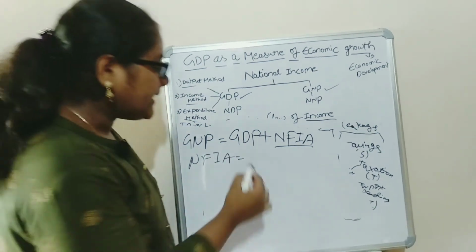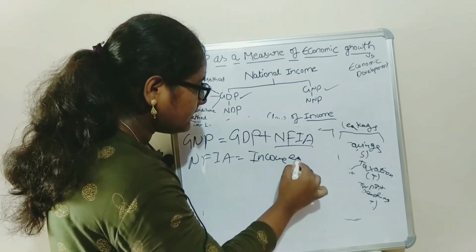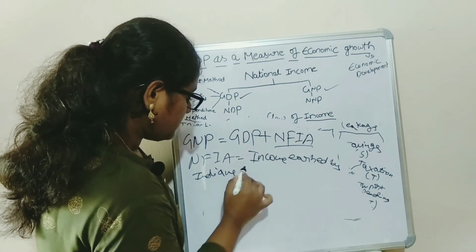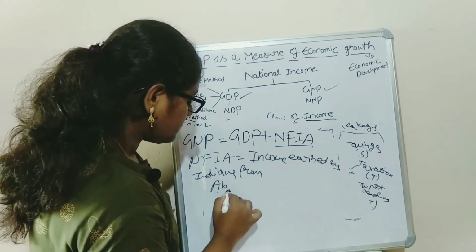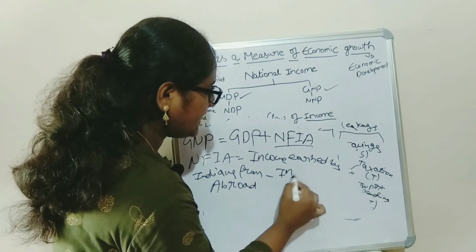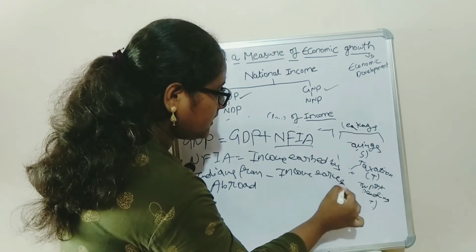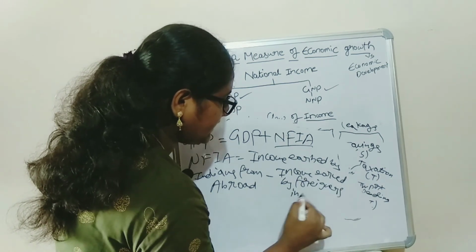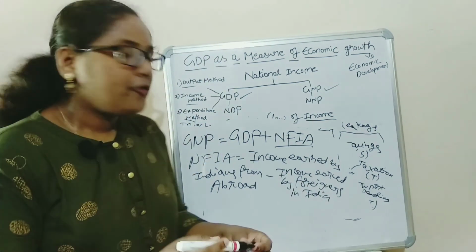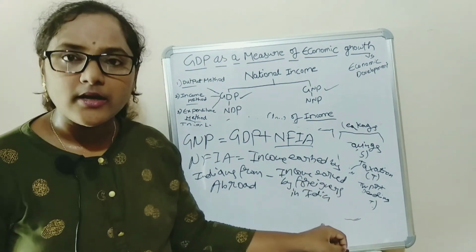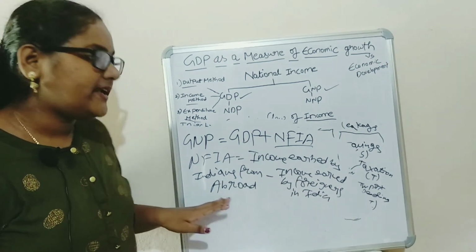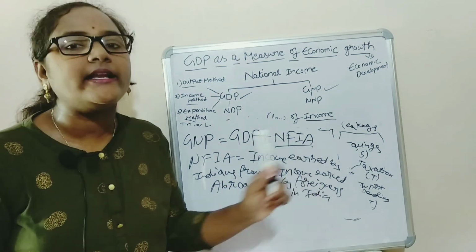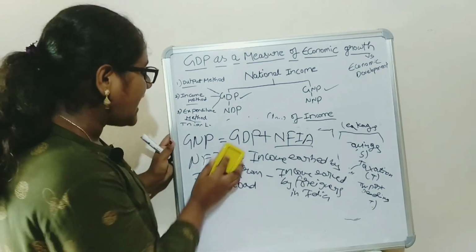It is the income earned by the Indians from abroad minus income earned by the foreigners in India. So here we have to deduct the income earned by the foreigners in India from the income earned by the Indians from abroad. So by adding the gross domestic product plus net factor income from abroad, we will get the gross national product.